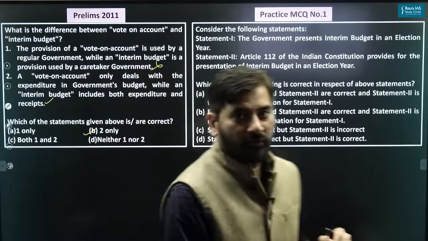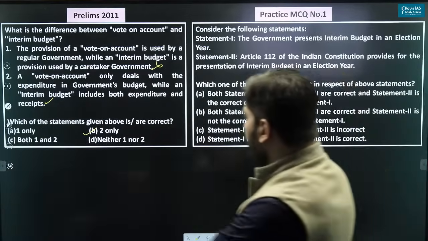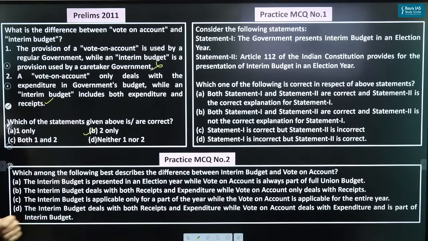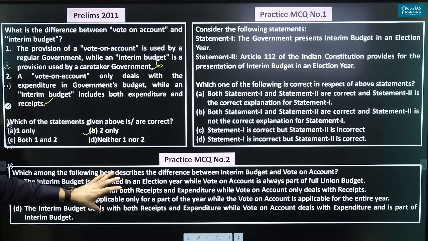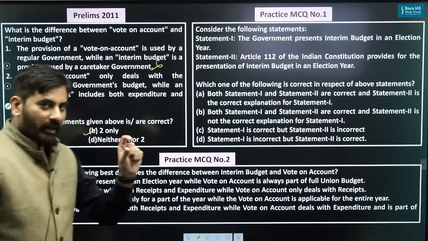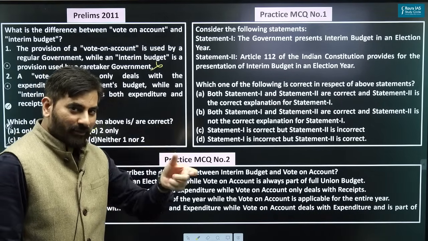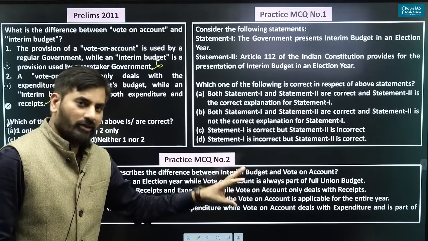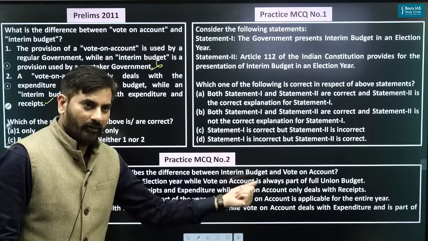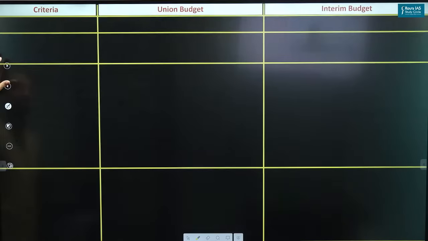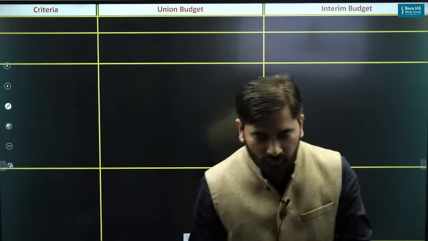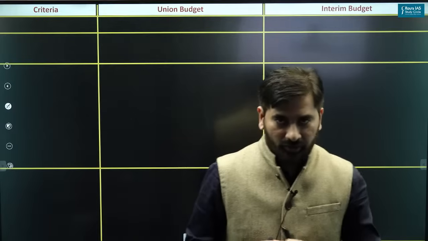We can see the practice question number 1, the first practice question. If you have to answer this practice question, you have to know the nitty-gritties, the detailed aspects of in what way vote on account is different from interim budget. Do not worry, I will discuss it and I'll come back to this part. So let's start with the discussion of union budget and the interim budget.